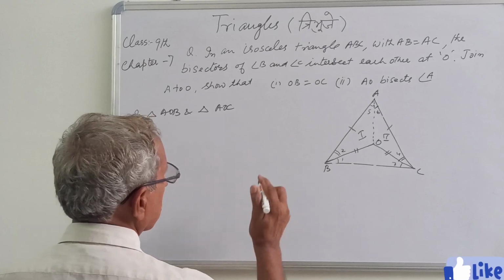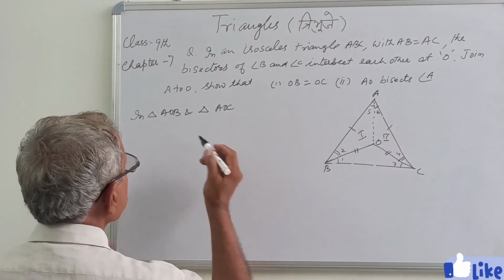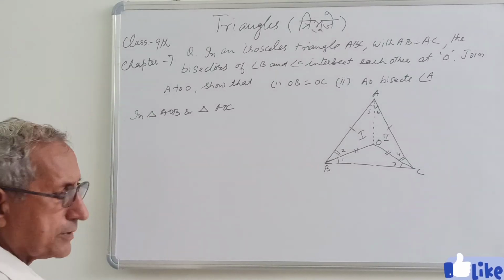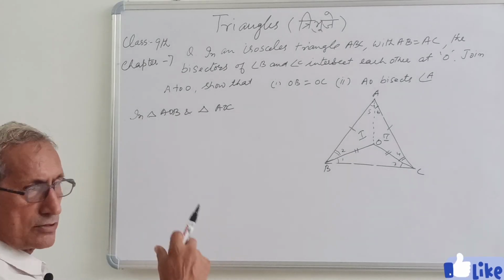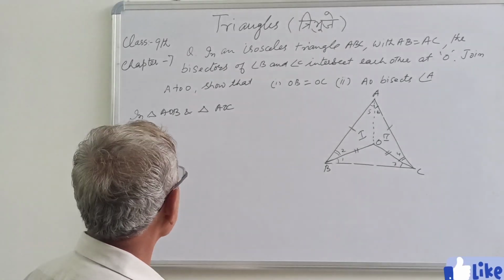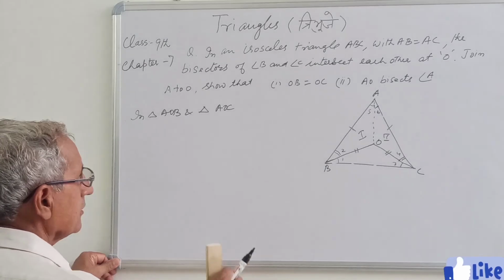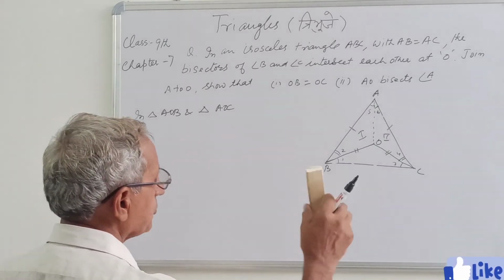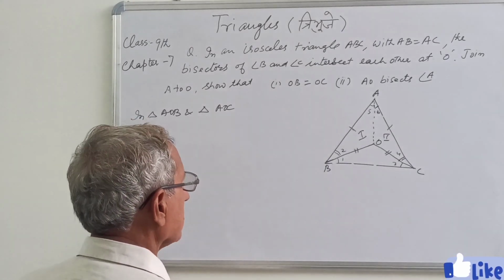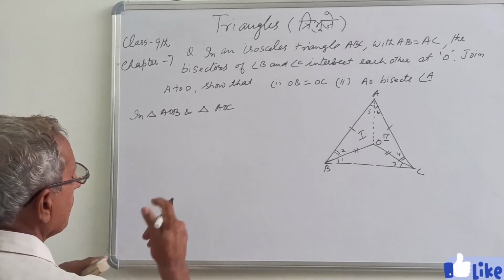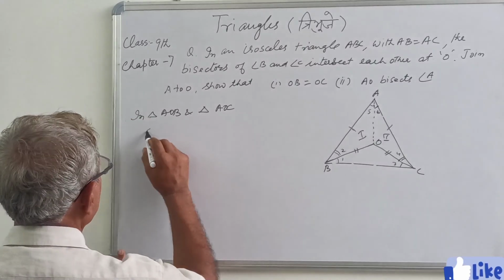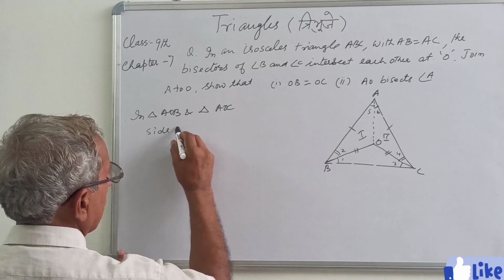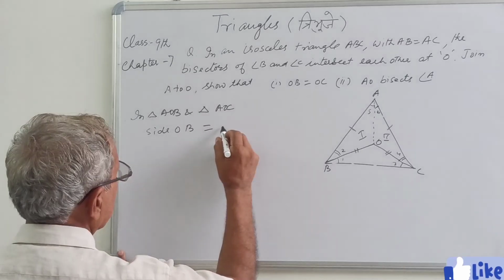Now let us take SSS. तो ये आपकी मर्जी पे डिपेंड करता है कि आप कौन सा क्राइटेरिया यूज कर रहे हो. So this depends on you. So you can apply any of the criteria you like. In triangle, side OB equal to side OC.